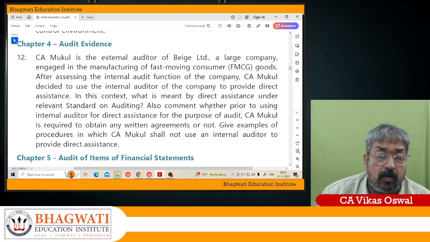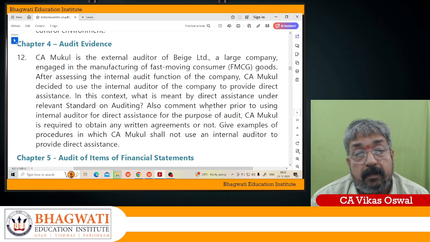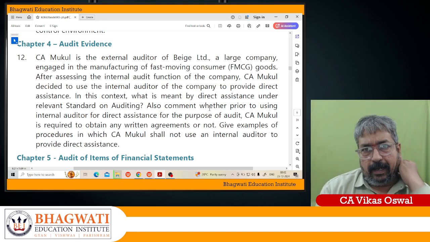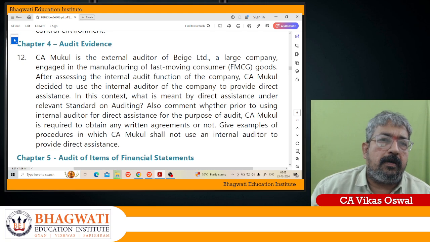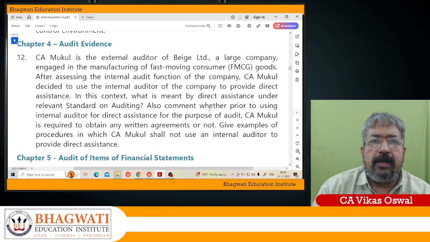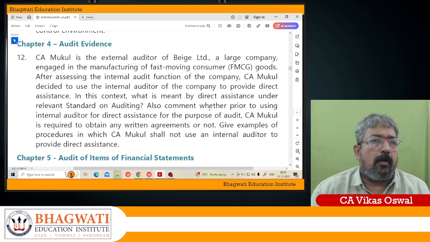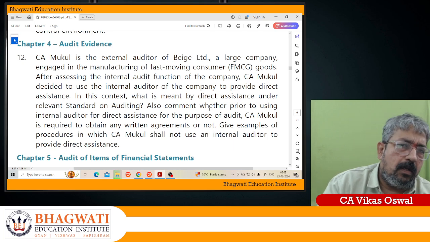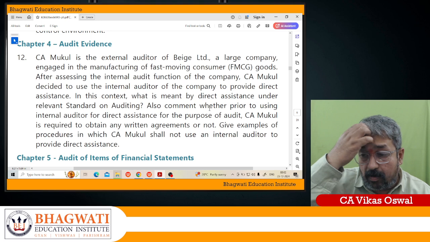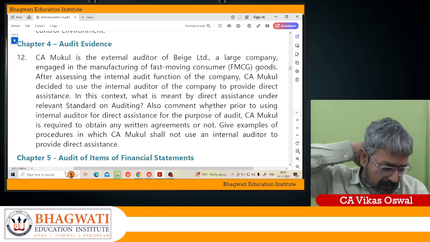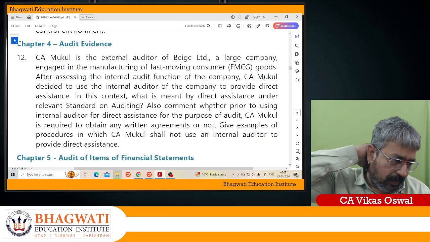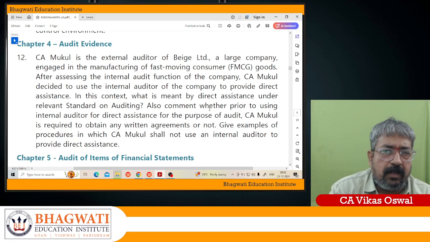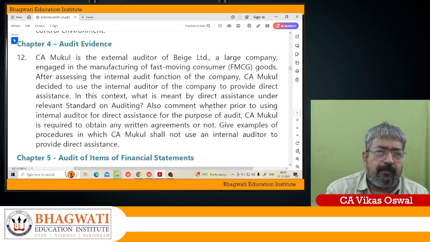So first you enter into an agreement with the authorized representative of the entity that the internal auditor will be allowed to follow the external auditor's instructions. The entity will not intervene in the work of the internal auditor performed for the external audit. They will not intervene in the work. This is what you need to understand.